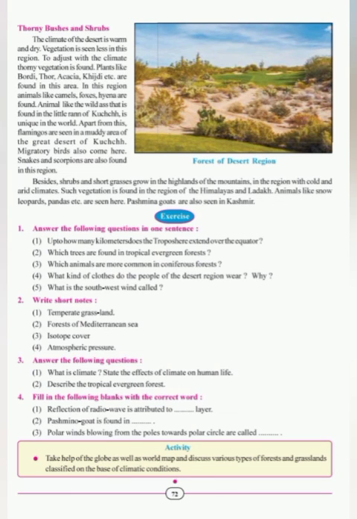Short grass and shrubs grow here. Such vegetation is found in the Himalayas and Ladakh. Animals like snow leopards, panthers, panda, etc. are seen here. Then Pashmina goats are seen in Kashmir. Students, here we end our chapter Effects of Atmosphere on Living Beings.